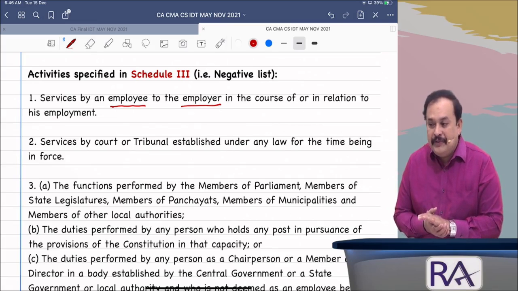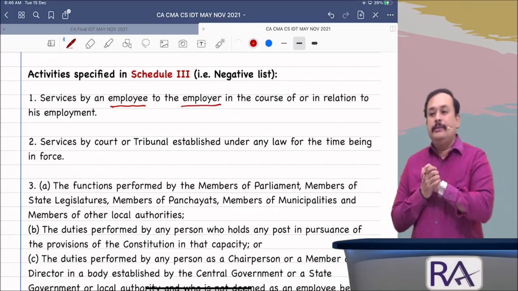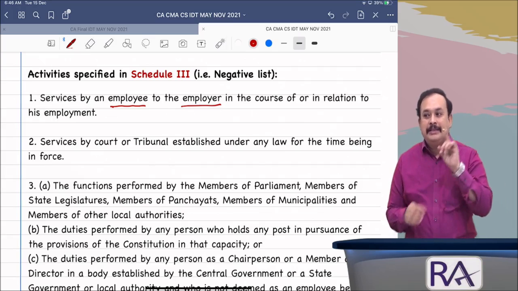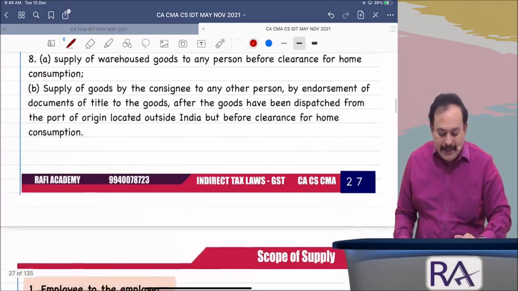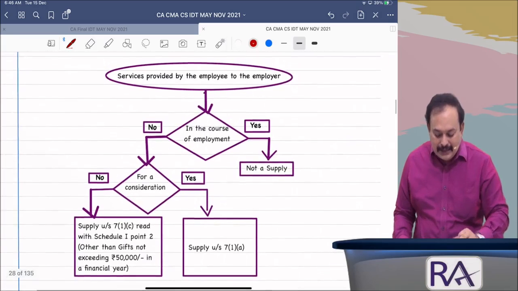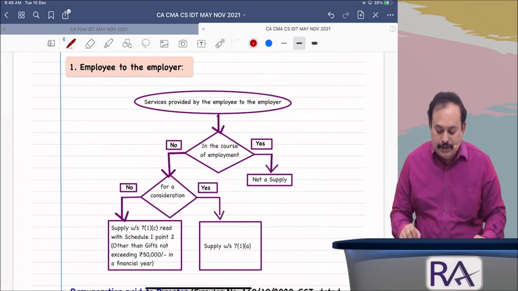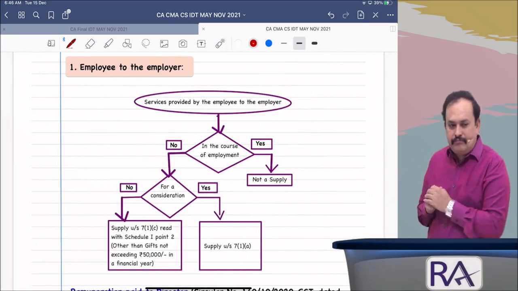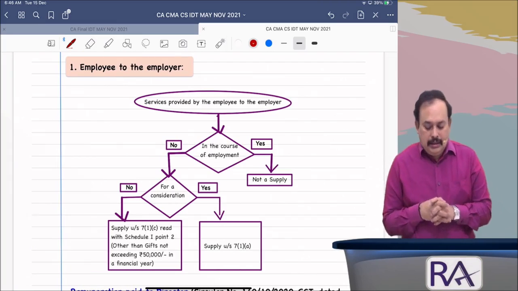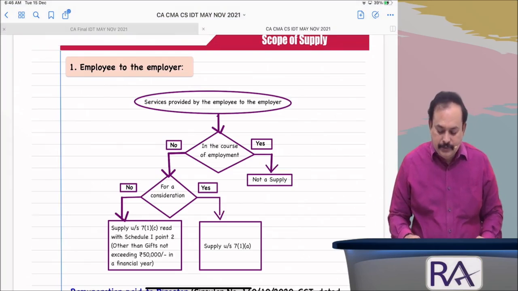If the employee provides these services to the employer not in the course of employment, then it is a point to be discussed. So I am elaborating this point with the help of a diagrammatic presentation. Just look and understand.